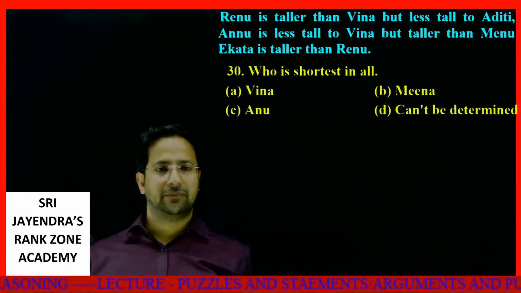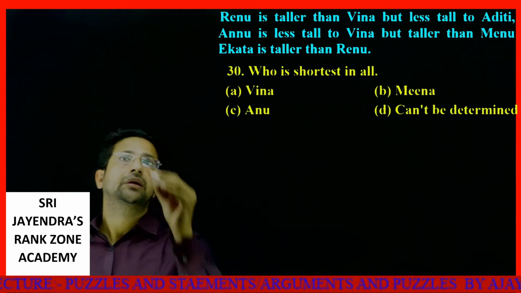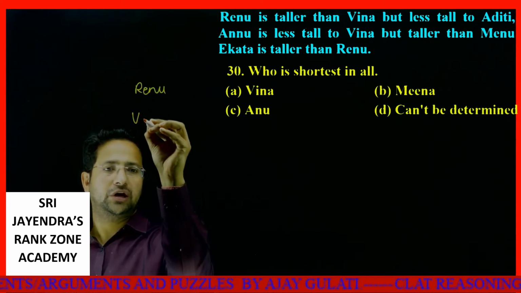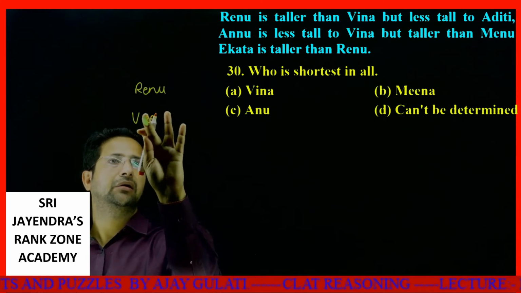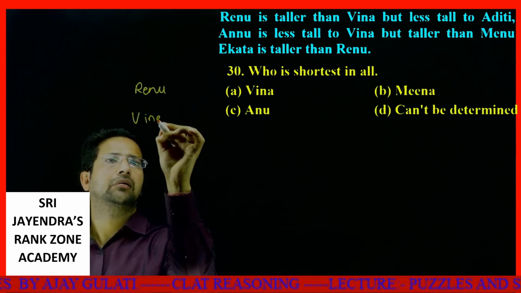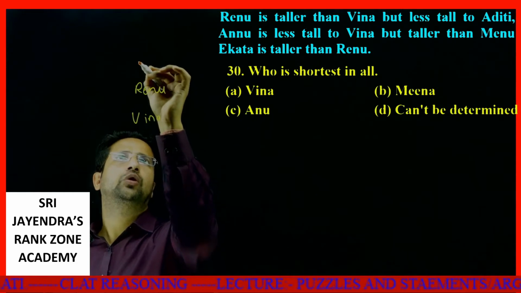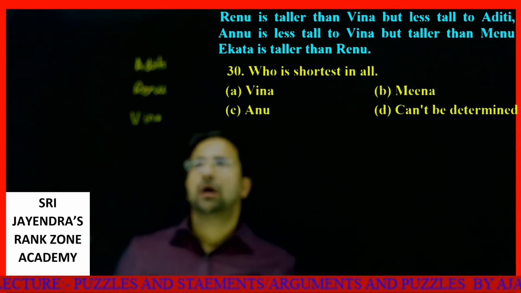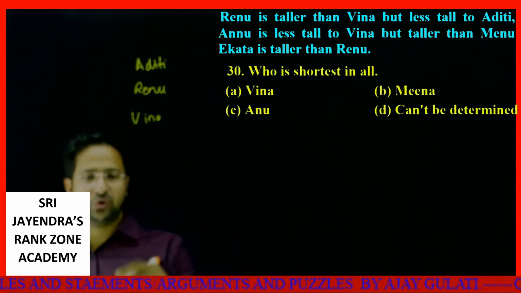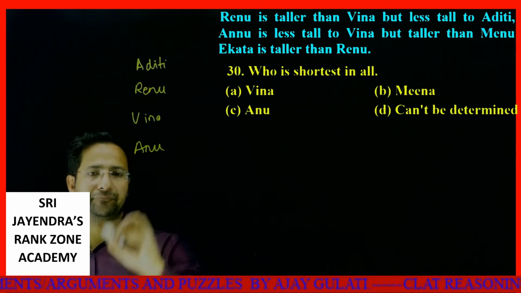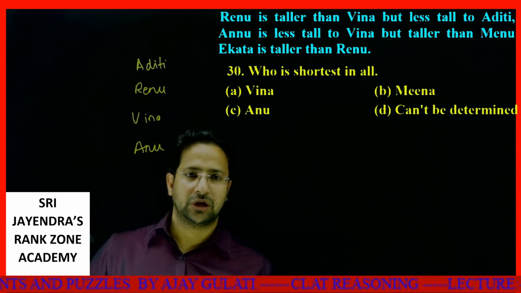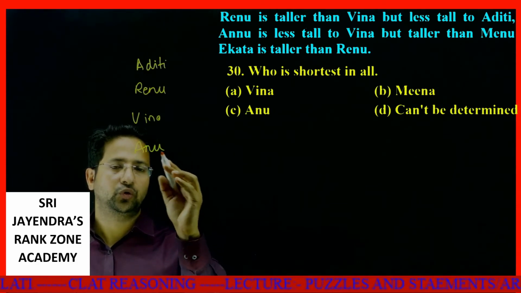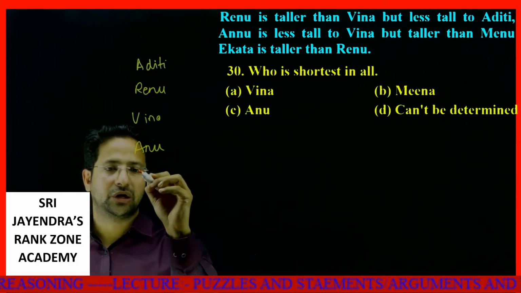Renu is taller than Veena but less tall to Aditi. Aditi is above Renu. Anu is less tall to Veena but taller than Meena. Anu is less tall to Veena but taller than Meenu.